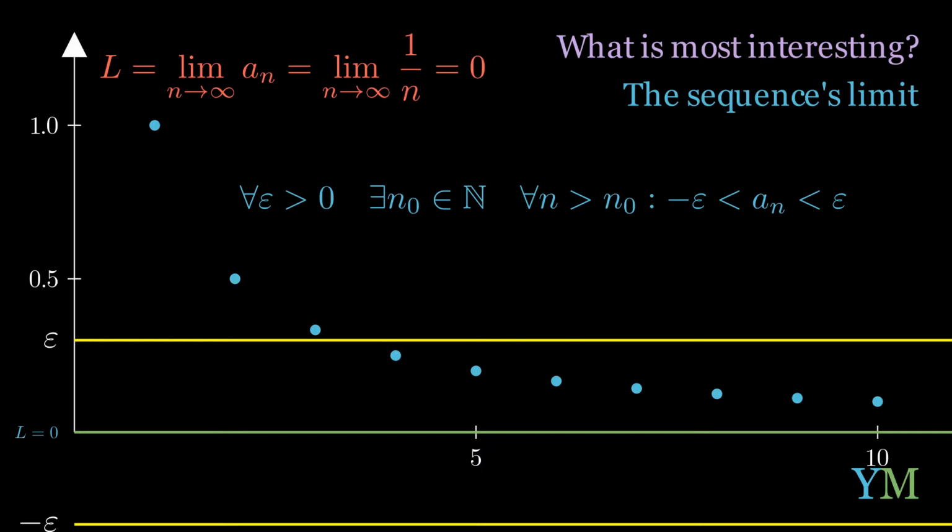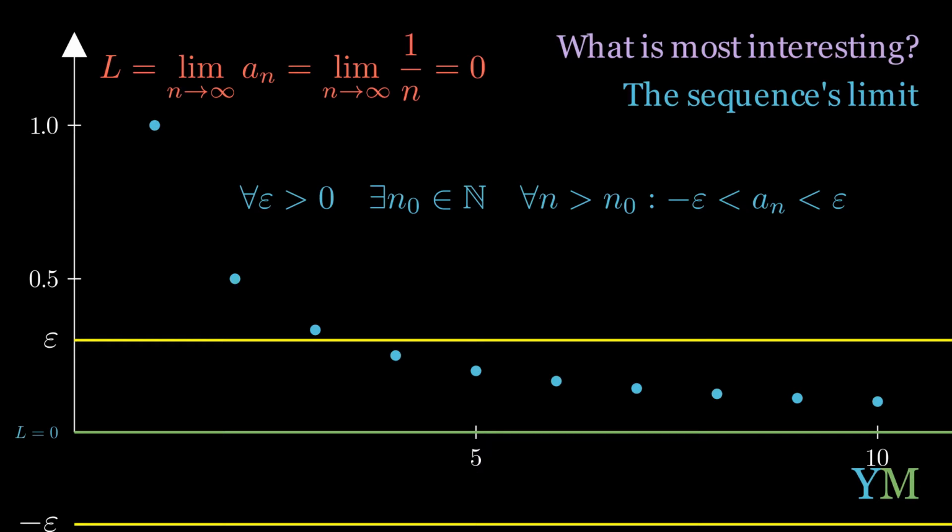If we examine the definition, what we need to ask ourselves is, can we find an address, a point, an index, that n naught, that from that point onwards, for any n that is greater than n naught, an would be between epsilon and minus epsilon, basically bounded. Here we don't want the entire sequence to be bounded, only from a specific point.